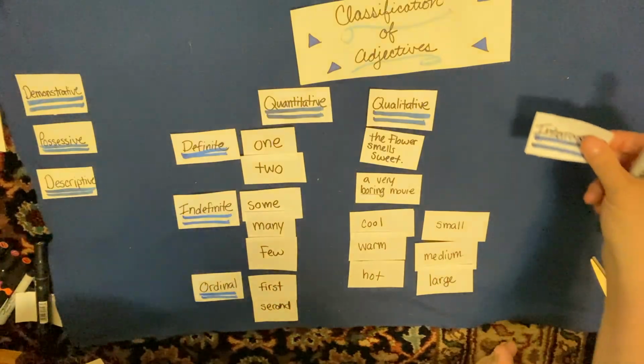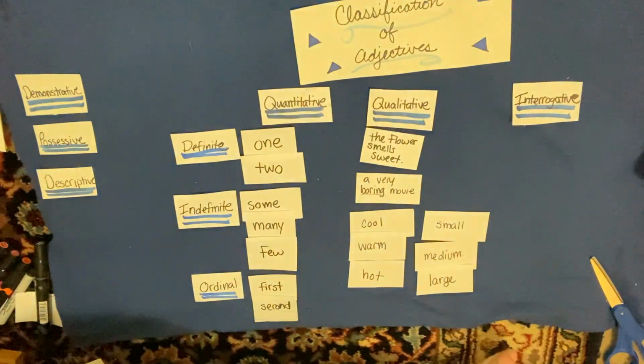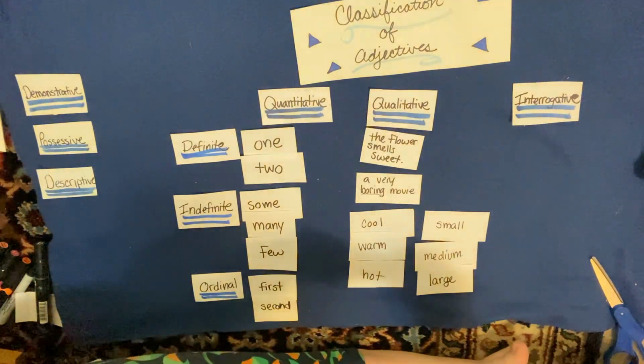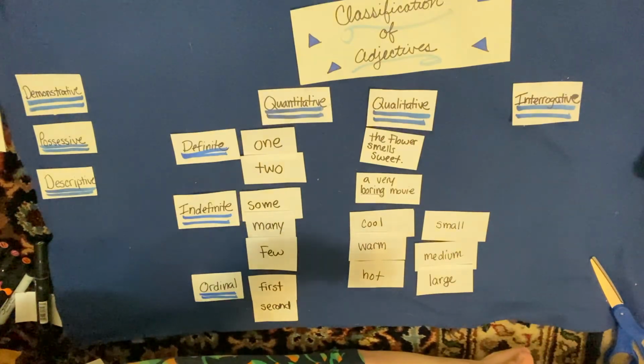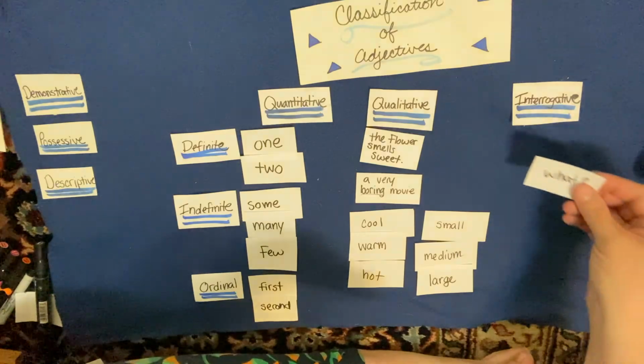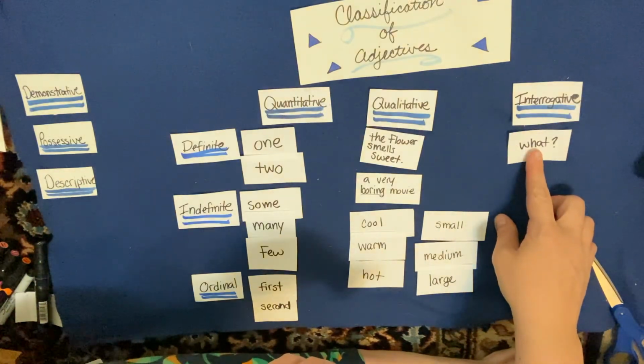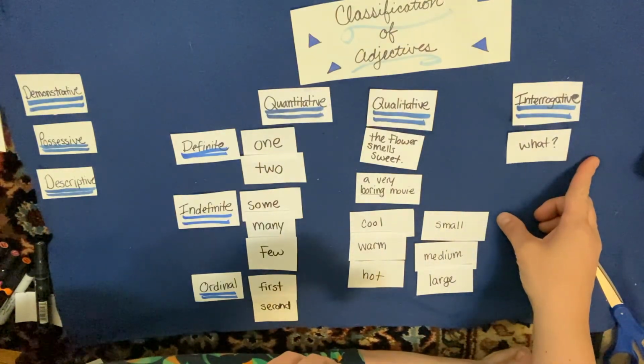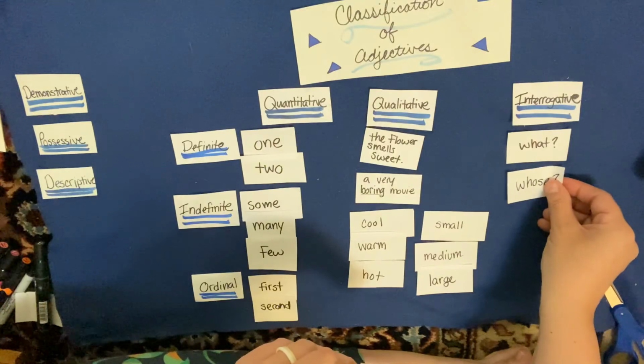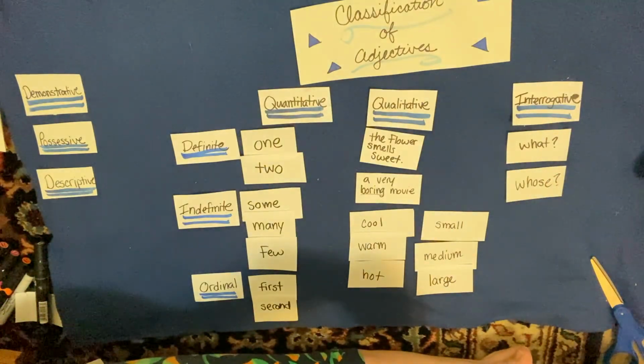The next one we're going to look at is called interrogative. Interrogative. These are adjectives that modify a noun and ask a question. So I could say, what table are they going to seat us at? This what is asking about the table, okay? We could say, whose shoes are those?